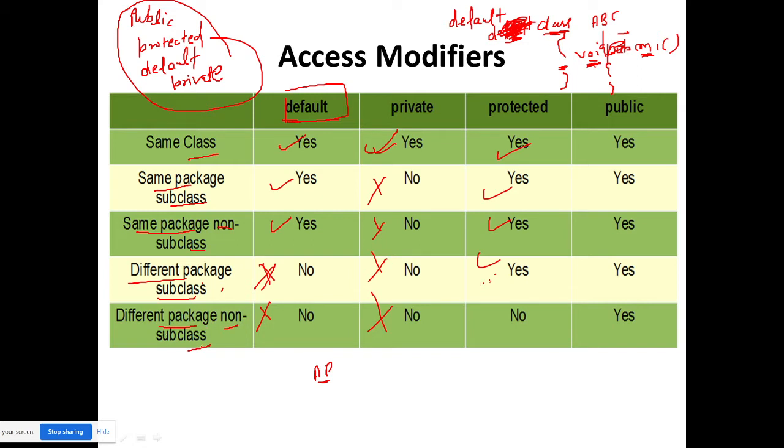Different package non-subclass means without inheritance, no. And public can be used anywhere, within the package, beyond the package, everything. Once I come to the inheritance part, you should be aware of this. If you have seen this carefully, good, otherwise you will understand again when I explain it there.